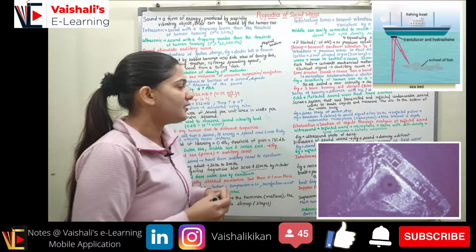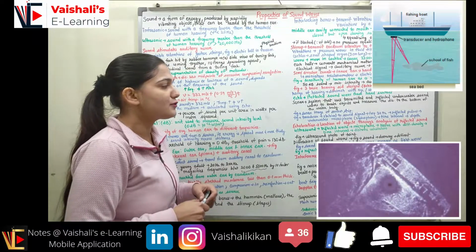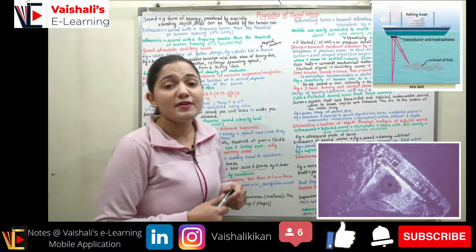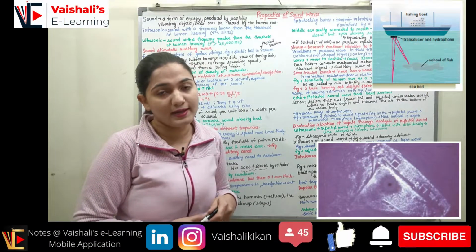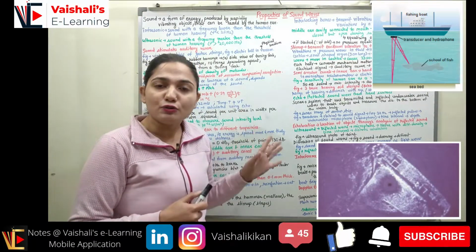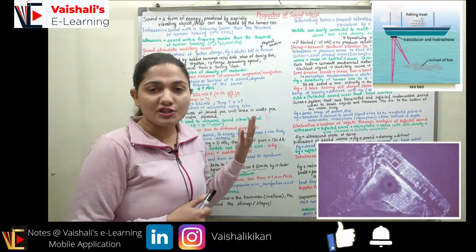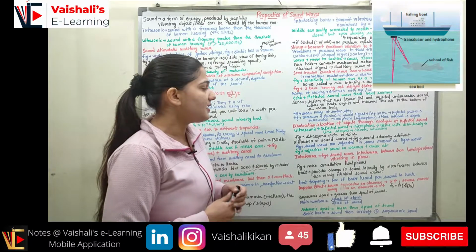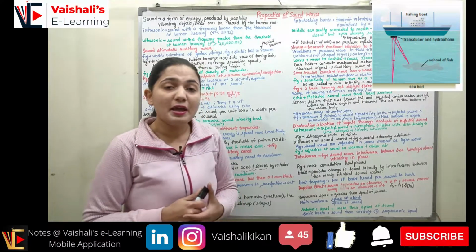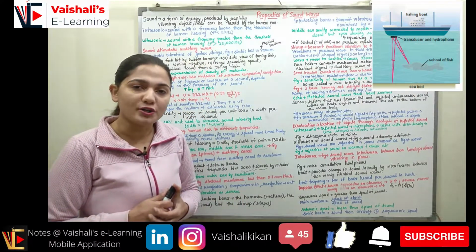You can see in the figure the sonar image of a sunken ship. We can make images with the help of these sonar waves as well. The sonar technology is used to make the image of a sunken ship. Now you can see the next figure. Over here we have a transducer at the bottom of the ship.